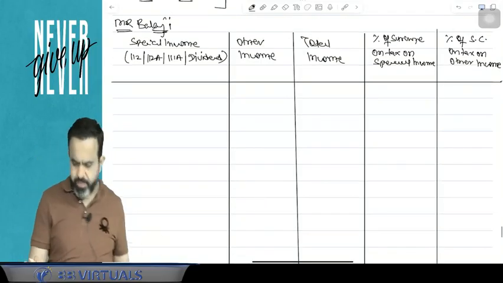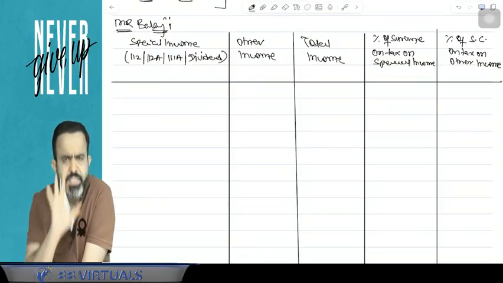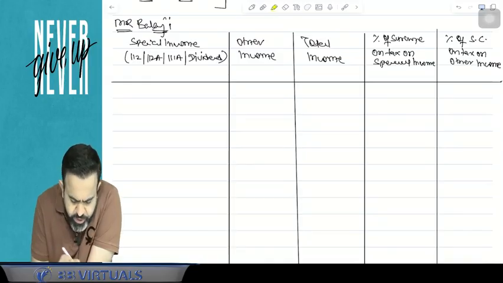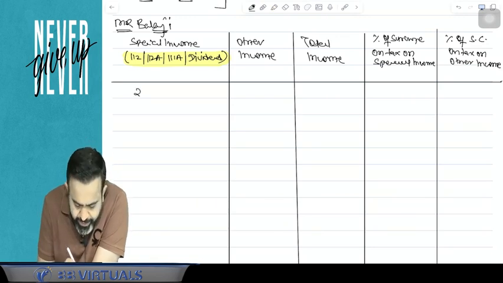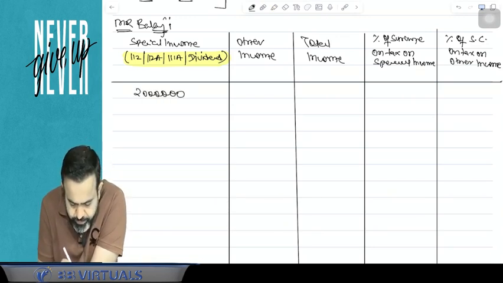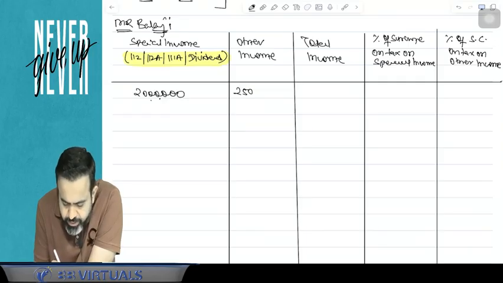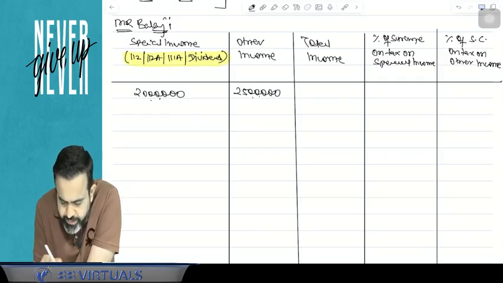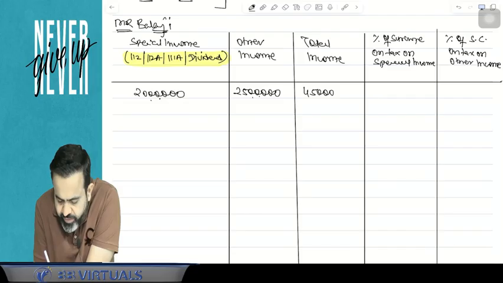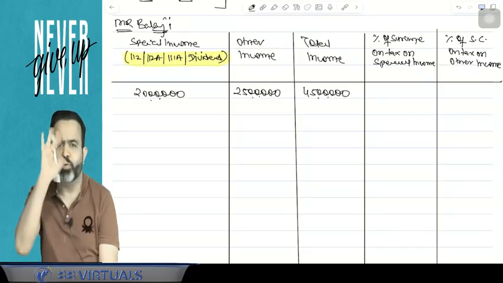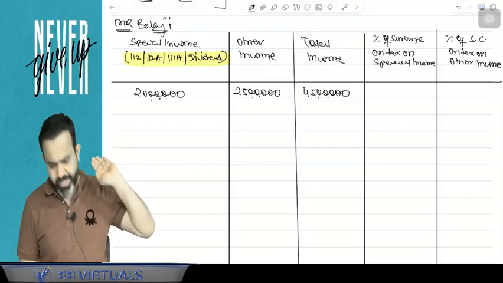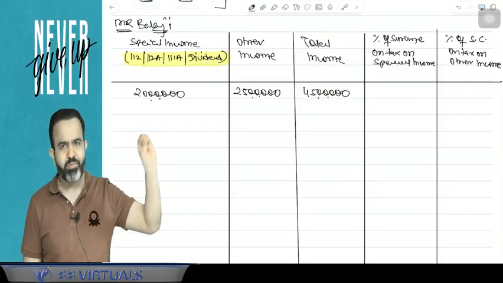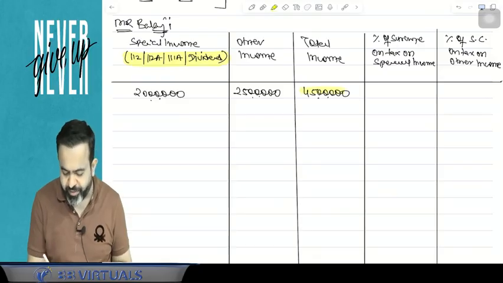Now what happened? First example. Guys, suppose in case of Balaji, this special income, that is LTCG, STCG 111A and dividend income, is 20 lakh rupees. Now other income is 25 lakh rupees. So can I say that your total income is 45 lakh? So here your special income is 20 lakh, your other income is 25 lakh, your total income is 45 lakh.